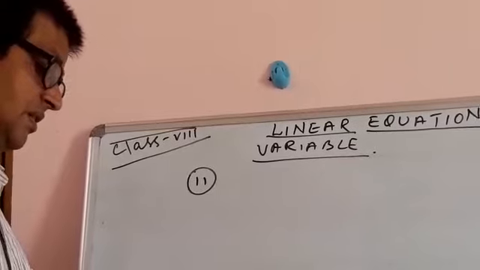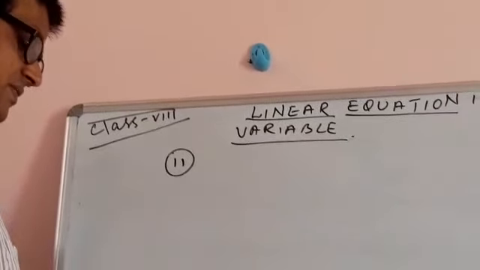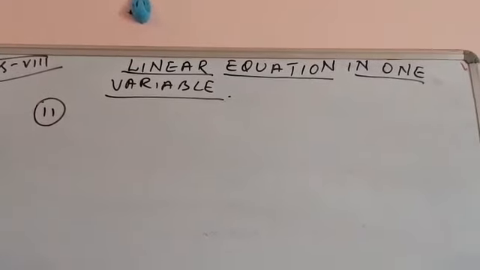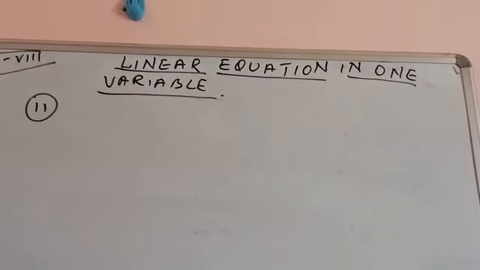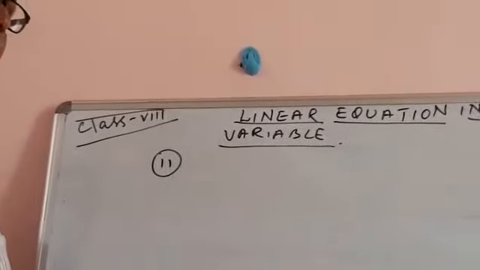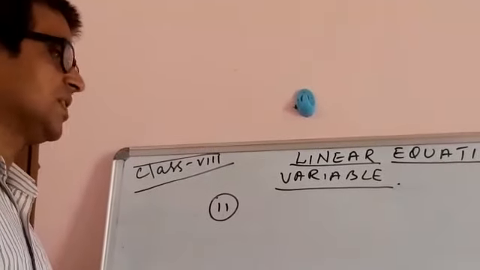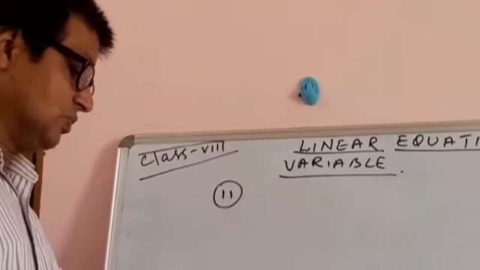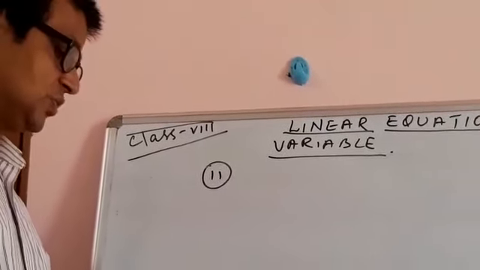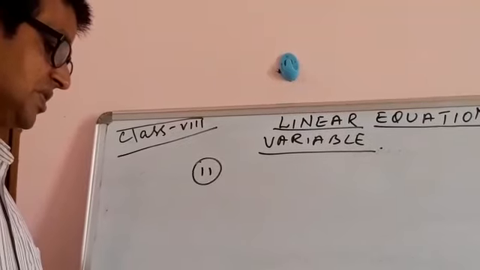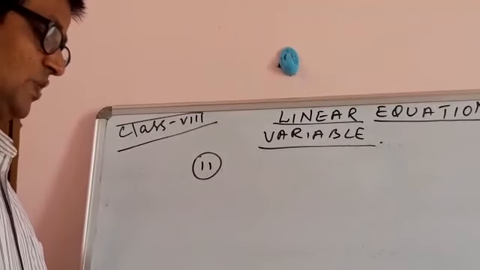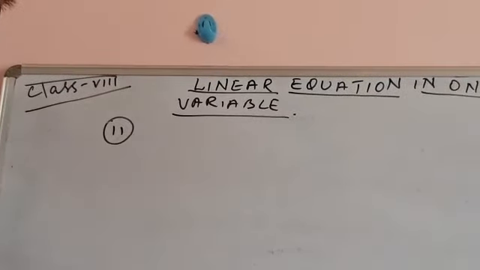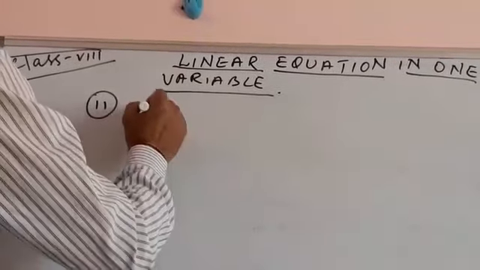Question number 11. Baichung's father is 26 years younger than Baichung's grandfather and 29 years older than Baichung. Here it is only talking about one person, that is Baichung, his father and his grandfather. But how do we start assuming the situation? So let us begin with Baichung.